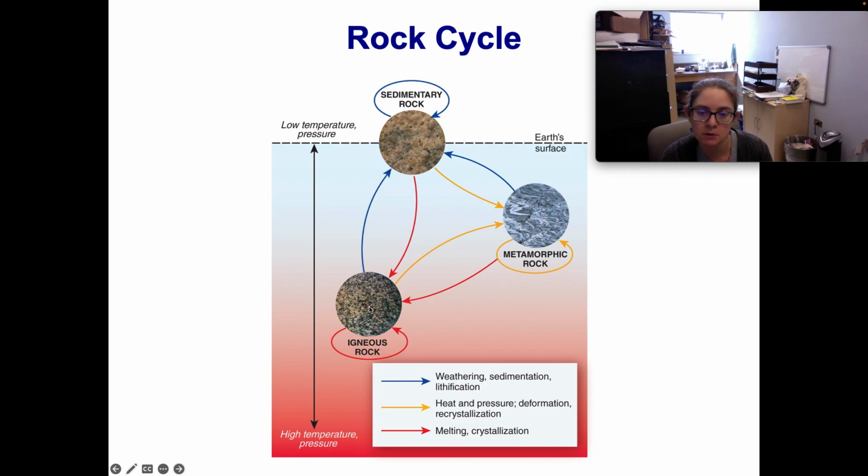Sedimentary rocks become igneous rocks when there's melting and crystallization, and they can become metamorphic rocks when there's heat and pressure, deformation, and recrystallization. We see that metamorphic rocks can become igneous rocks when there's melting and crystallization. Igneous rocks can become metamorphic rocks if there's heat and pressure, deformation, and recrystallization. And both igneous rocks and metamorphic rocks can become sedimentary rocks if they're weathered, if they're basically reduced to sand and then piled on top of each other with low temperature and pressure, they can become a sedimentary rock.